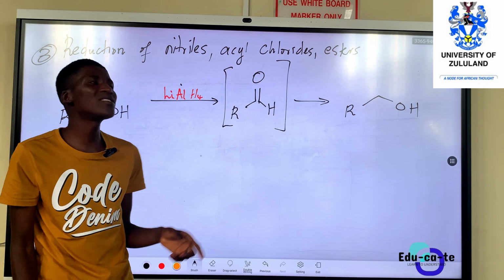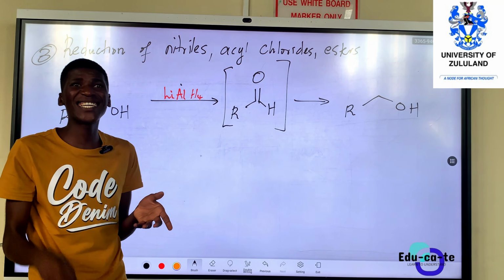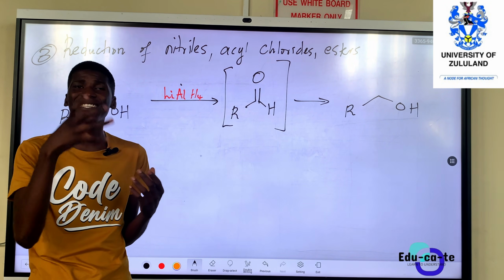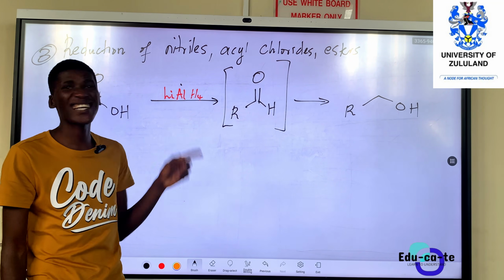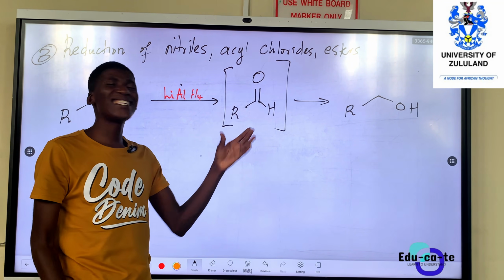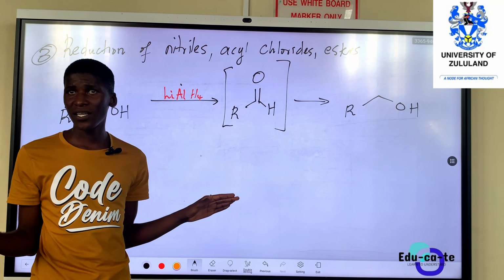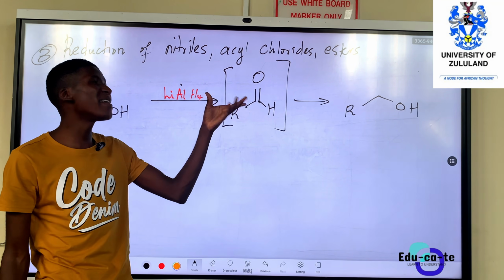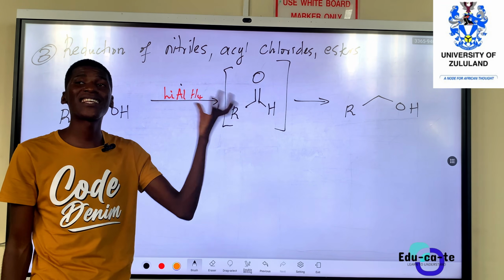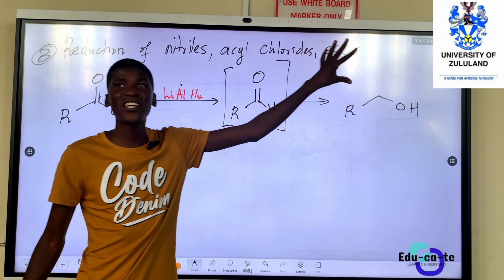But the fact is that the lithium aluminum hydride is still there in your reaction mixture. Let's say it's a beaker. If your beaker has this lithium aluminum hydride, aldehyde is very easy to reduce. So if we have a powerful reducing agent, the moment we form the aldehyde, it is reduced to an alcohol.